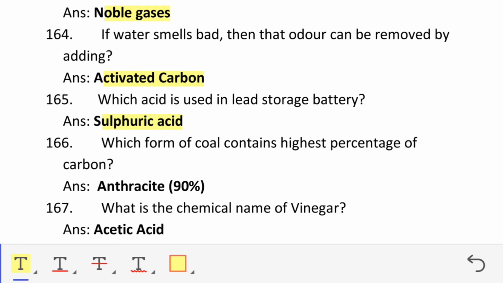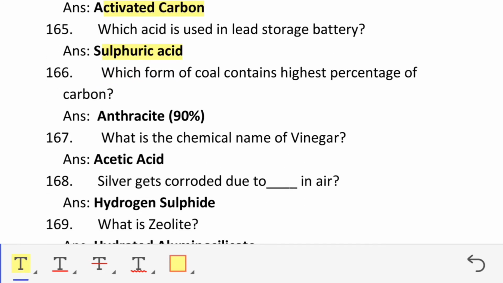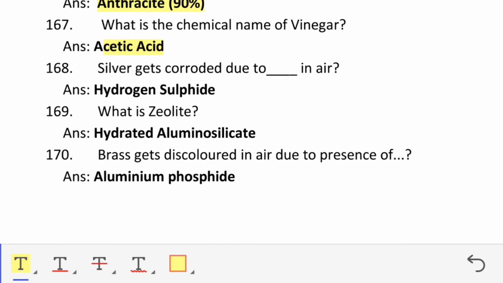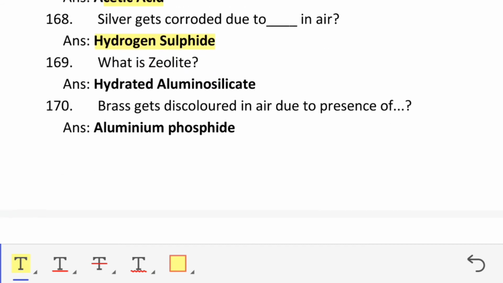Sulfuric acid. Which form of coal contains highest percentage of carbon? Anthracite, 90%. What is the chemical name of vinegar? Acetic acid. Silver gets corroded due to hydrogen sulfide in air. What is zeolite? Hydrated aluminosilicate.